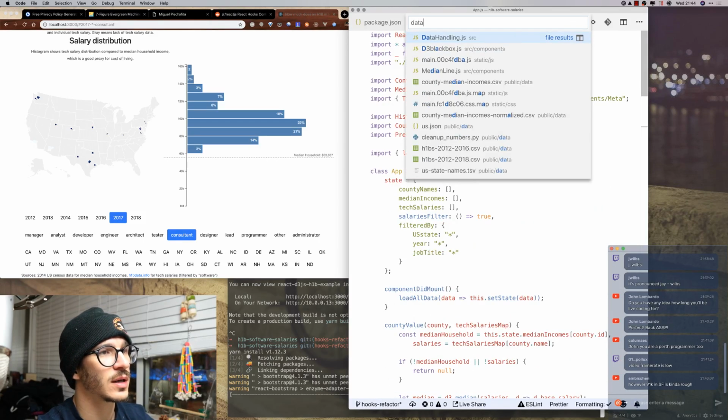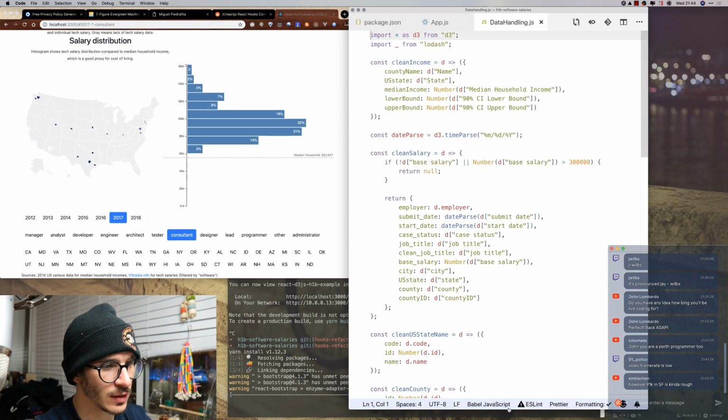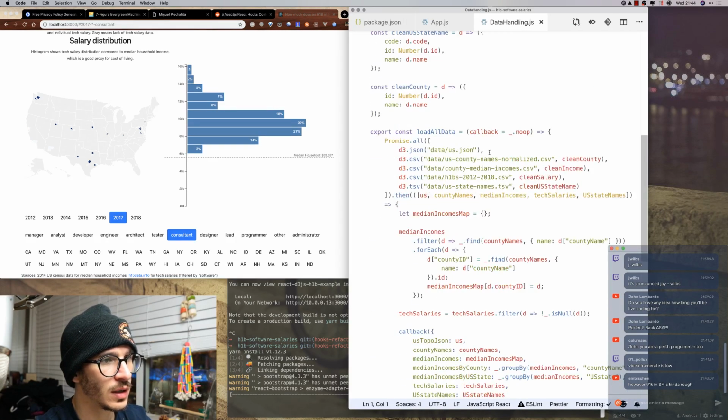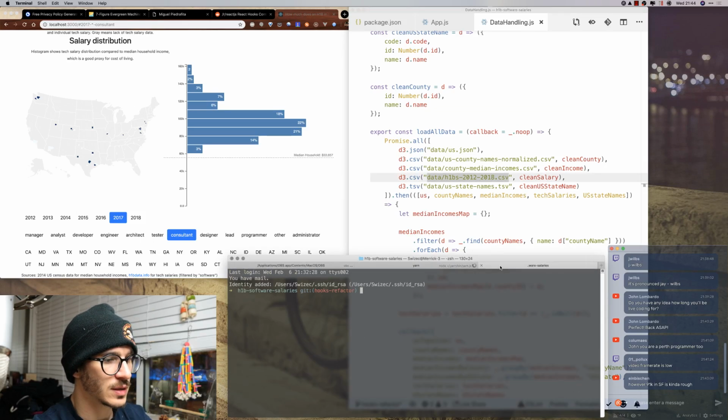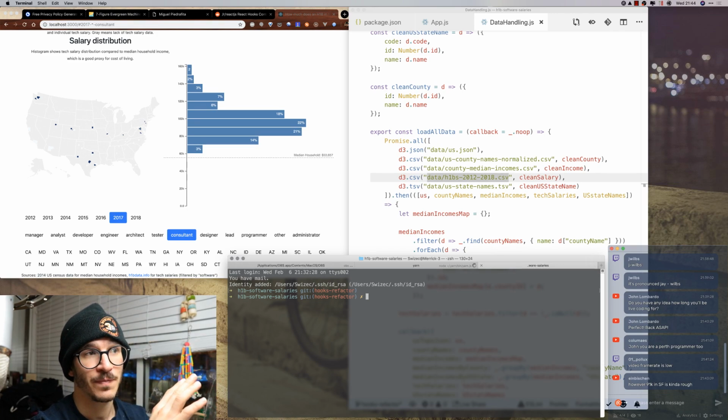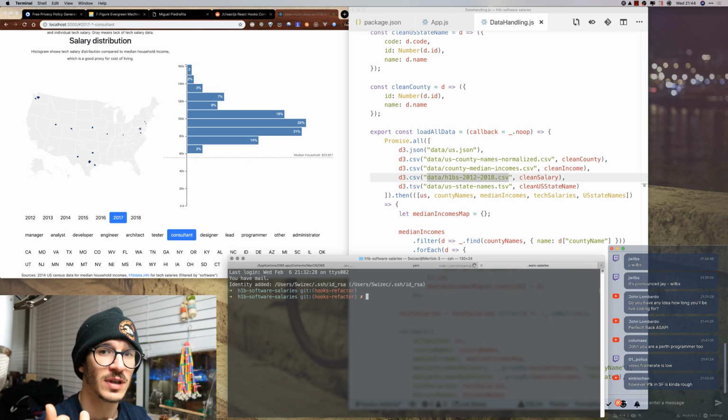Yes, it's in data handling. So data handling JS, React.js, we go down here, and I have a data set that is like a shortened concatenated version of the data set, which will make the visualization wrong, but it will also make it faster because instead of like 150,000 data points, it's only about 5,000 or something.